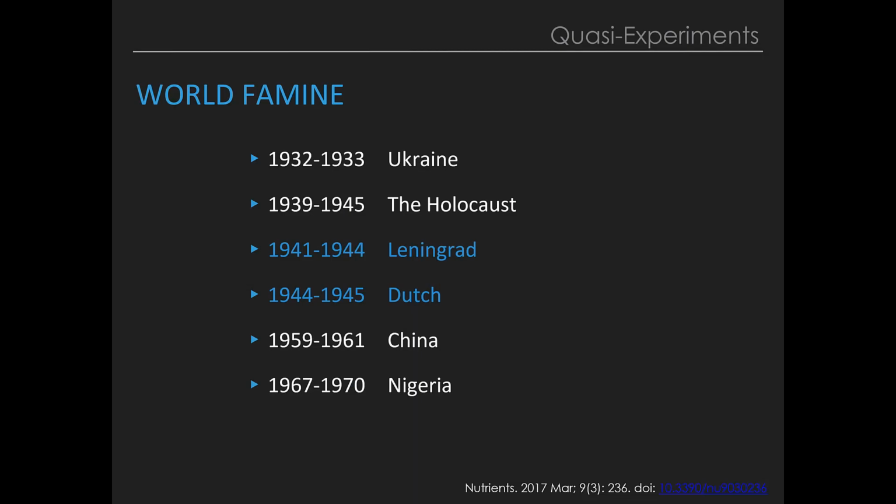Various epidemiological studies form the basis of the idea of DOHaD theory, some of which are believed to have been derived from the analysis of the famine quasi-experiments shown in this slide. In particular, comparing the results of the Leningrad famine and the Dutch famine provided an opportunity to understand the thrifty phenotype and the increase in the risk of diseases. Let's look at that now.